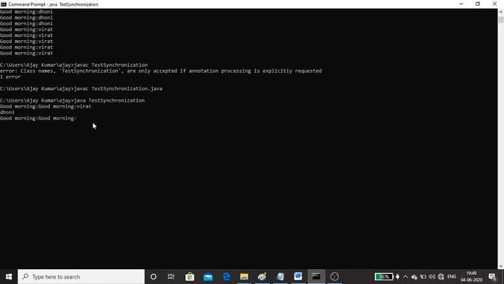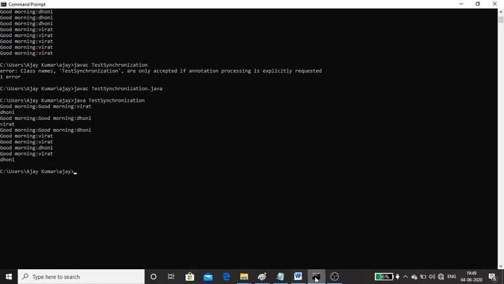So you got good morning two times. Then Virat, Dhoni, Dhoni, Virat, Dhoni, Virat, Virat, Dhoni. See, we got irregular output, because both Virat and Dhoni are fighting with each other to execute the wish function. That is the reason we got irregular output.